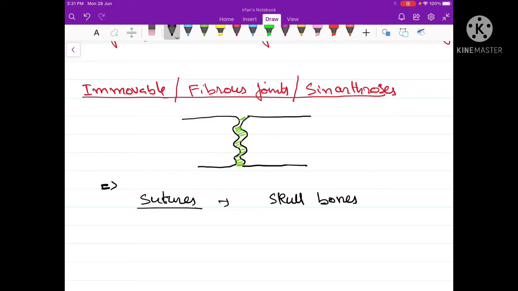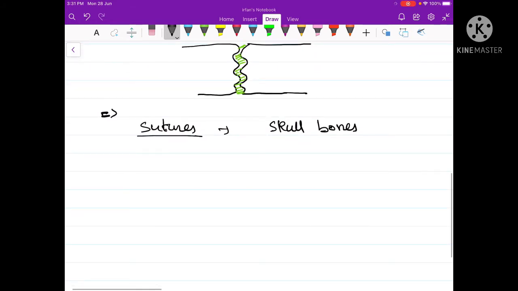Another example of the immovable joint is the one between the socket of the tooth and the teeth. The root of our teeth is embedded in the socket of the tooth.